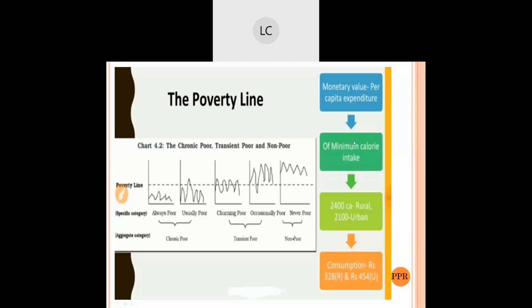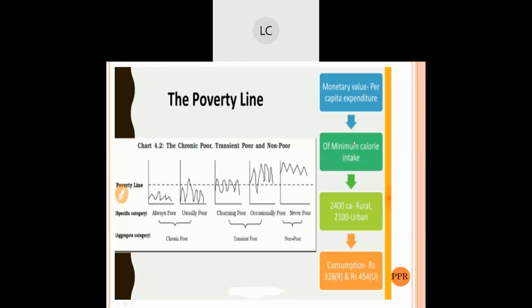As you can see on the screen, the graphical presentation has been made for the poverty line, to show how the population falls below and above the poverty line, and how the total population is divided into categories. Here, in aggregate, the categories are chronic poor, transient poor and non-poor. This is the same as what we discussed in the categories of poverty.